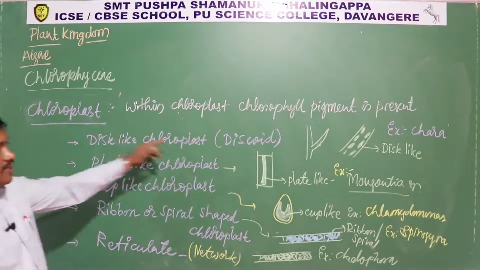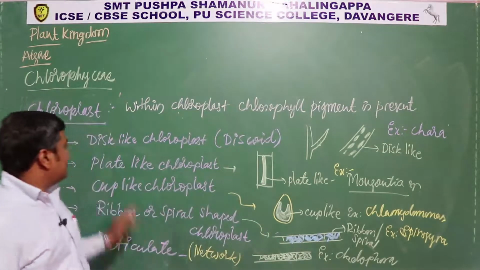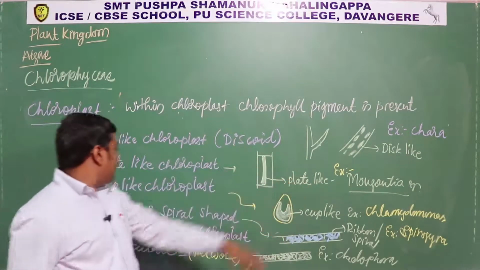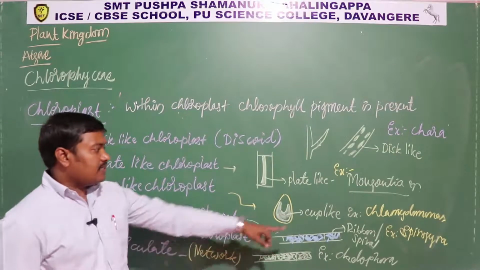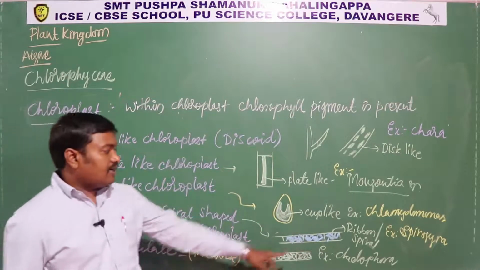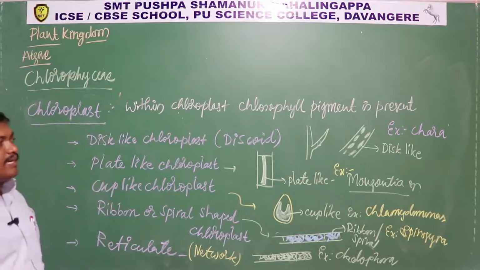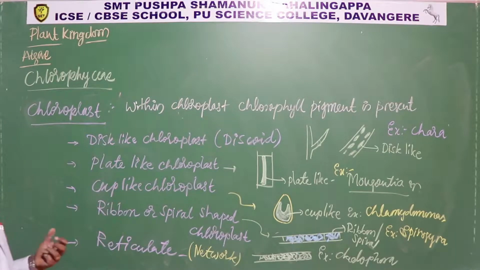Okay, so disc like is found in Chara, then plate like is found in Mougeotia, then cup like chloroplast in Chlamydomonas, ribbon shaped in Spirogyra, reticulate in Cladophora. So these are the different types of chloroplasts which are present in green algae. Okay.